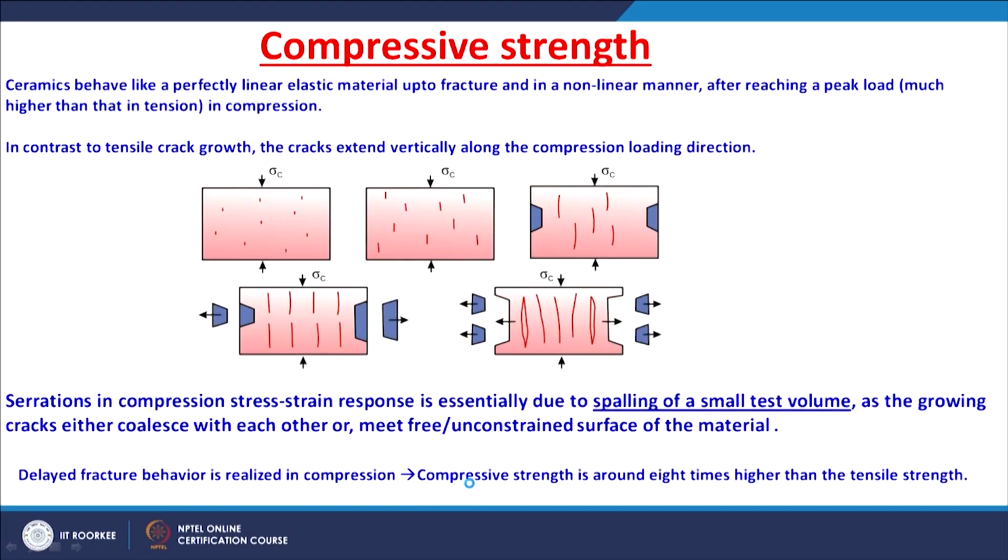Ceramics behave like a perfectly linear elastic material up to fracture, right. If you see the stress and strain even in the compressive loading condition, you have an almost linear relation between stress and strain up to this elastic limit, and after this the material yields and then immediately after yielding starts there is a fracture. So, there is a very small amount of plastic deformation before fracture. Ceramics behave like a perfectly linear elastic material up to fracture and in a non-linear manner after reaching a load much higher than what it was in tension, right.